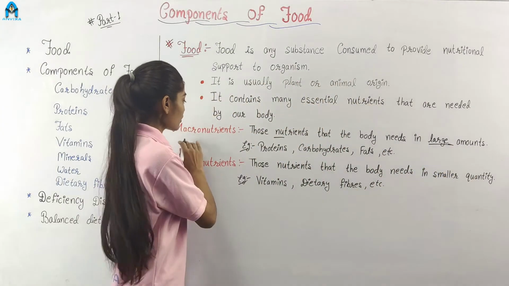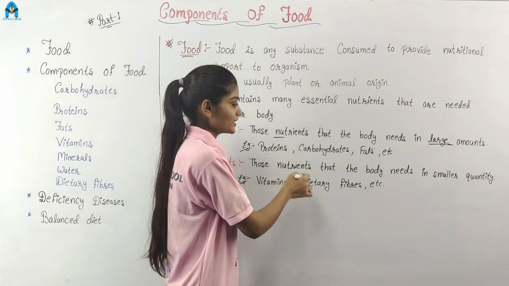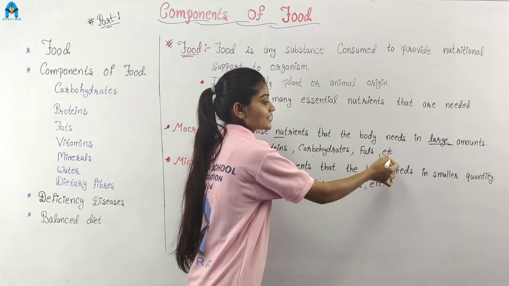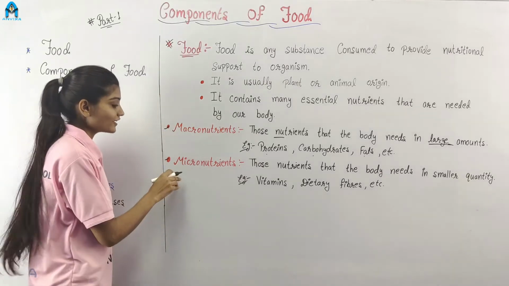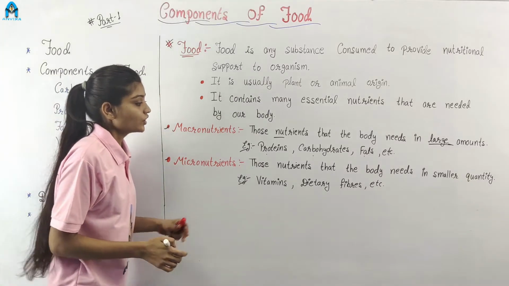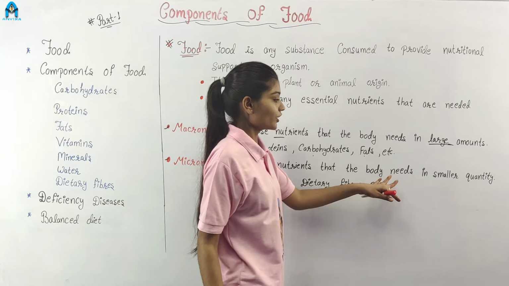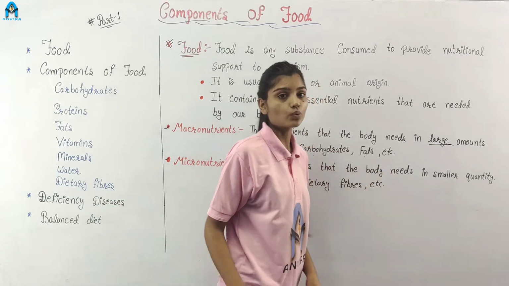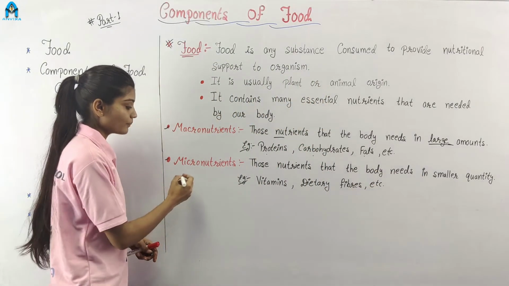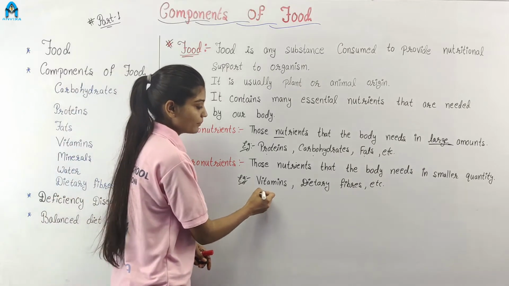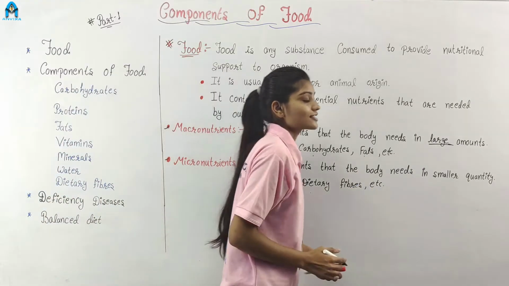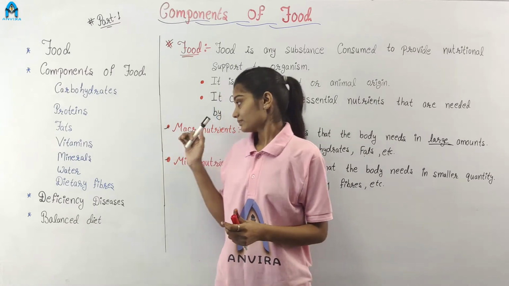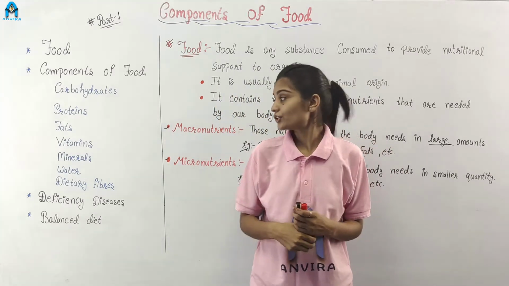The examples of macronutrients are proteins, carbohydrates, fats, etc. Second one is micronutrients. Those nutrients that the body needs in smaller quantity. The examples of micronutrients are vitamins, dietary fibers, etc. Okay, these are the types of nutrients.